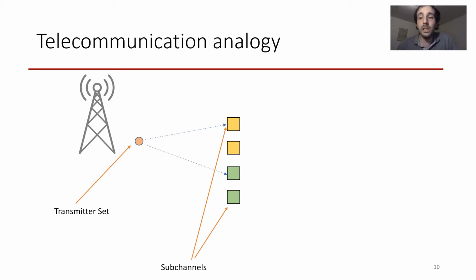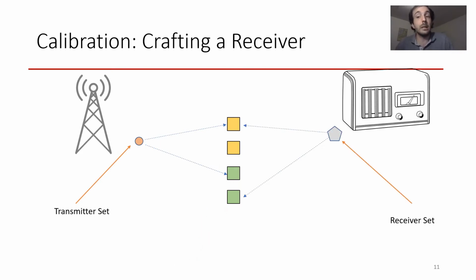The first part of a communication procedure is to make a receiver tuned to the transmitter. We name that the calibration step, a bit like a radio receiver gets calibrated to a specific transmitter. During calibration, one generates addresses, the receiver set, that are designed to monitor subchannels that the transmitter could modulate. In this example, one could decide to quickly craft a single soft conflict address for the receiver.